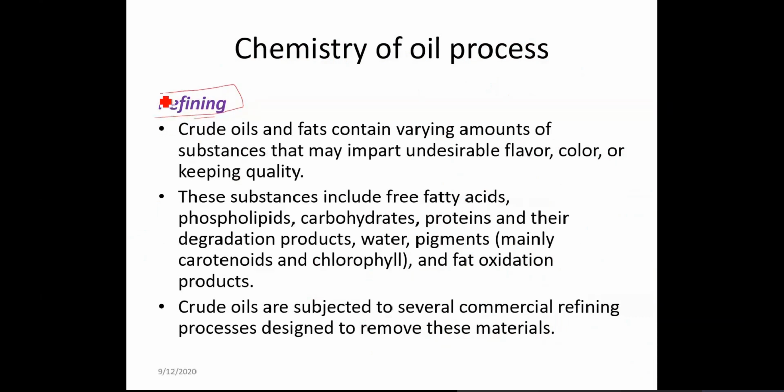As the name indicates, we are refining. Whenever you say refining, it means you are cleaning, you are removing the undesirable things from anything. That is called refining.